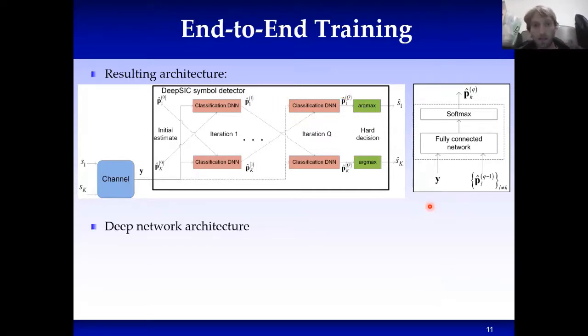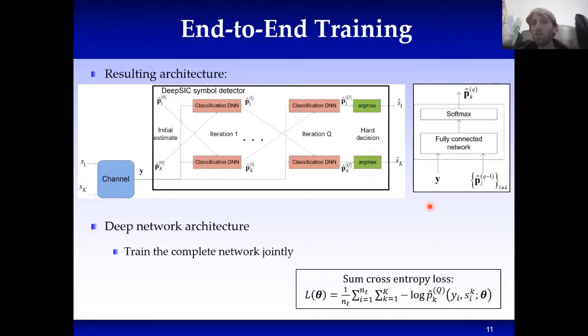Well, the basic approach would be, we now have a deep network architecture. We can just train the whole thing in an end-to-end manner and just minimize the sum cross entropy loss. Namely, just look at the final outputs and minimize their loss as a set of classifiers with respect to the symbols, which are the labels here.